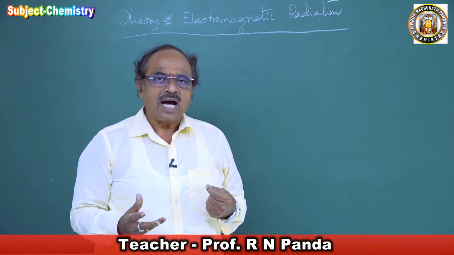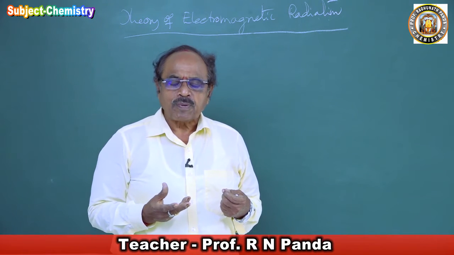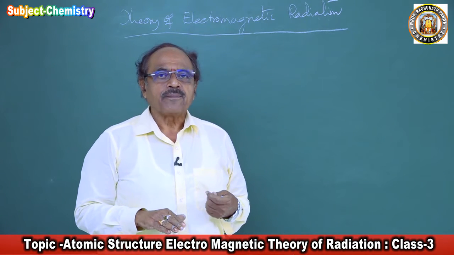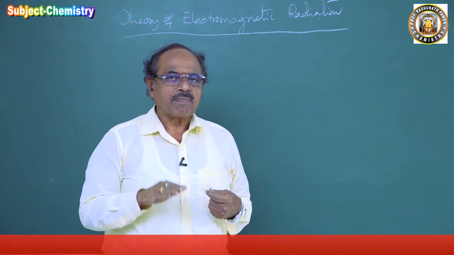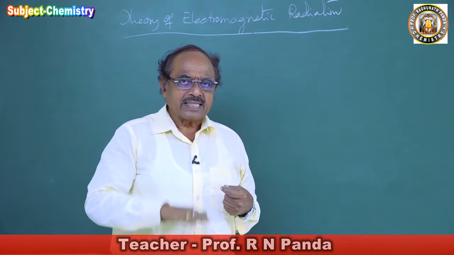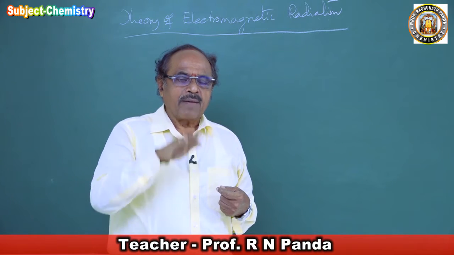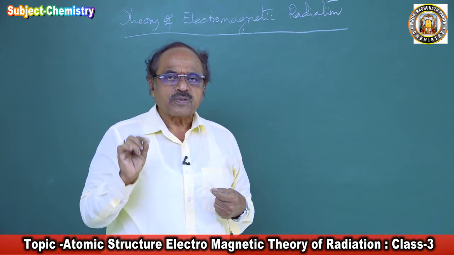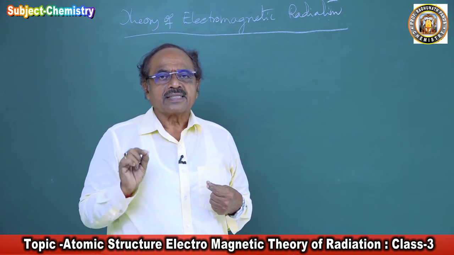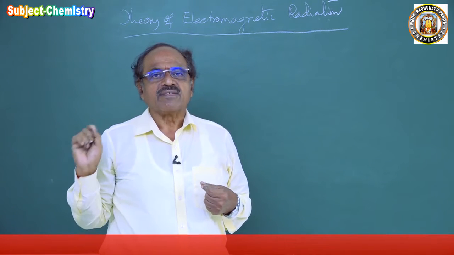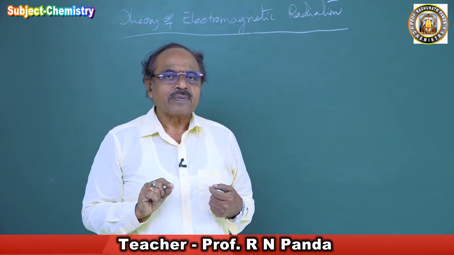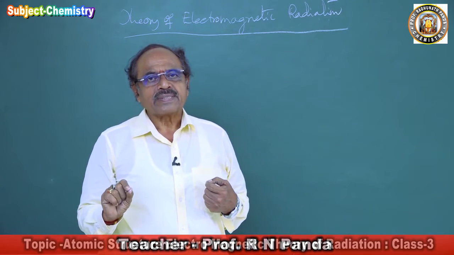And how are the electromagnetic waves produced? Because of the vibration of the particle in space. When the particle is vibrating in space, up and down, transverse vibration, and if we join all the positions of the particle, then it produces a wave, and that wave has both electrical property and magnetic property.